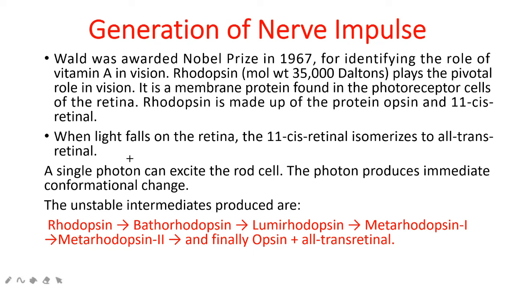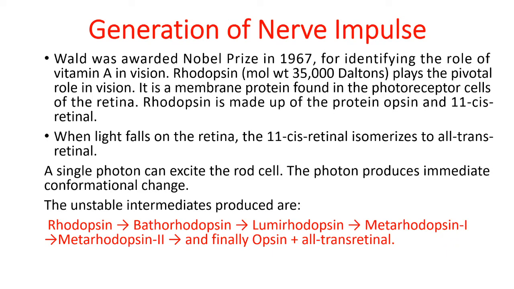When light falls on the retina, the retina, which contains the rods, has a visual pigment called rhodopsin, which contains 11-cis retinal plus a protein called opsin. When light falls on this rhodopsin, it dissociates into opsin plus all-trans retinal through a series of events. When a single photon falls on this, it can immediately excite the cell.